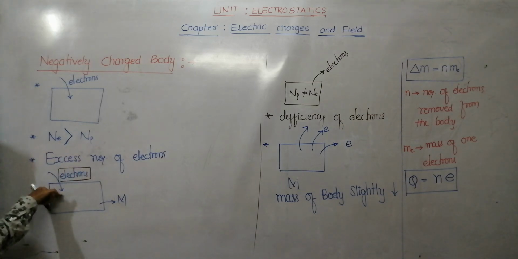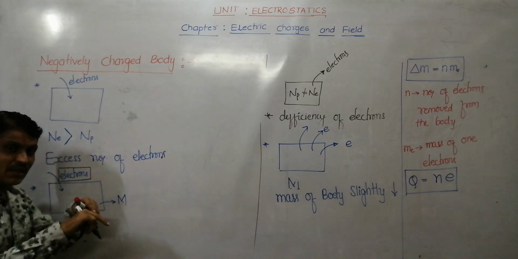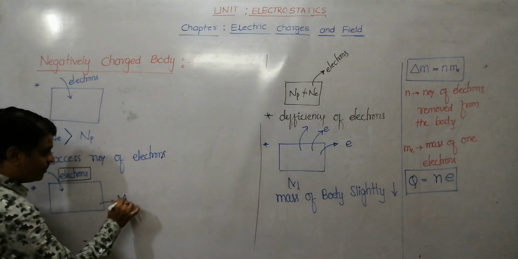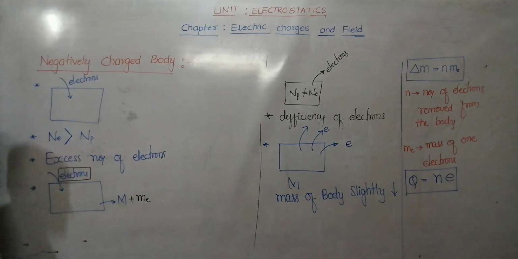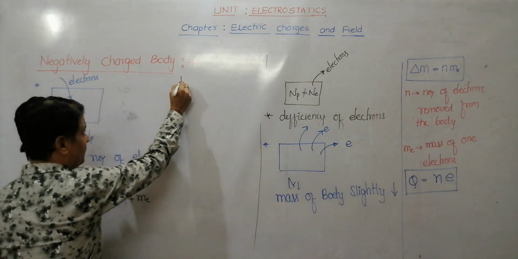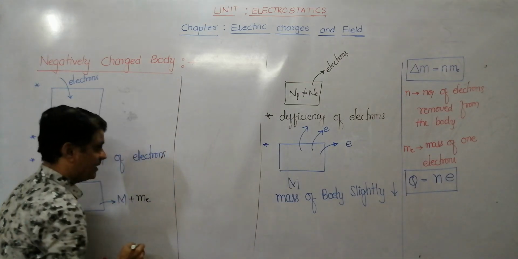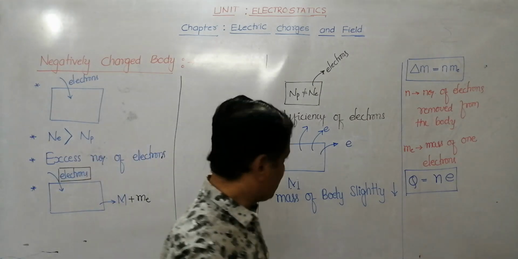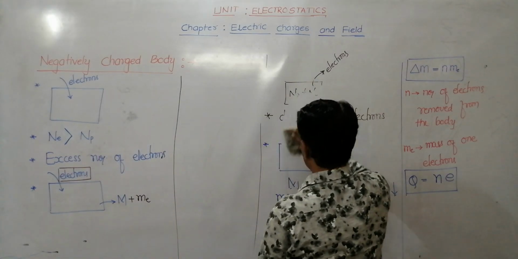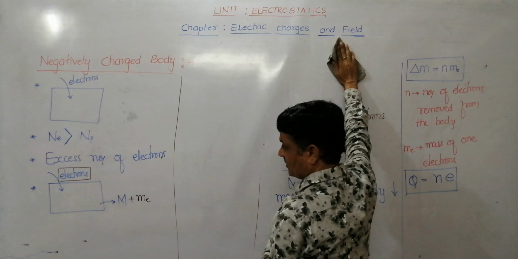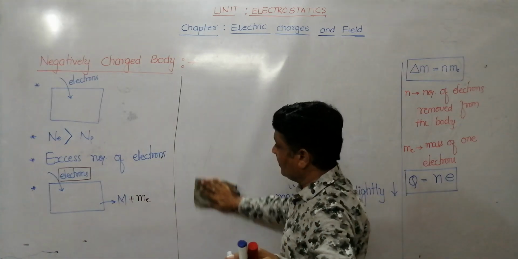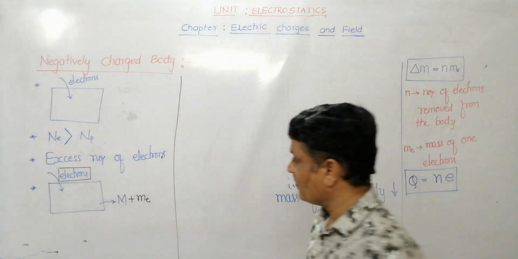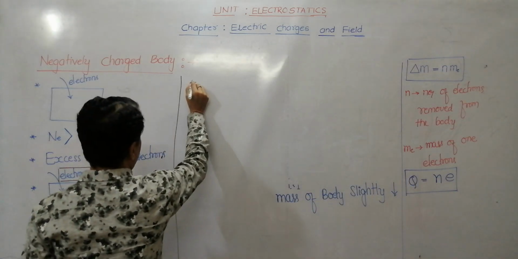It means you are not only adding charge but also adding mass. Adding means the mass will become plus. Therefore, I can say whenever a body is negatively charged, tell me what happens to the mass. Quick.